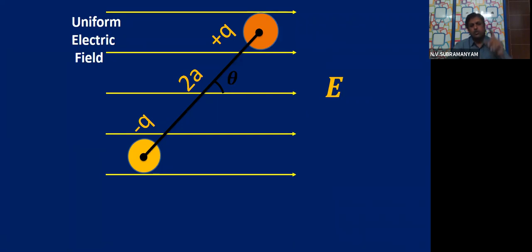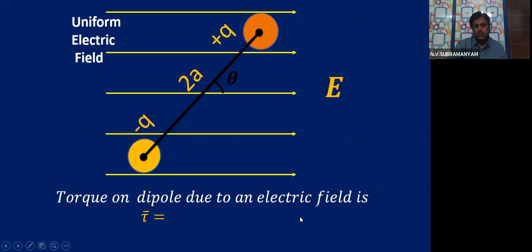And already you studied in the Unit 4 chapter, when a dipole is kept inside the field making some angle theta, there will be a torque on that dipole due to the electric field, given by tau bar is P bar cross E bar, P E sin theta.